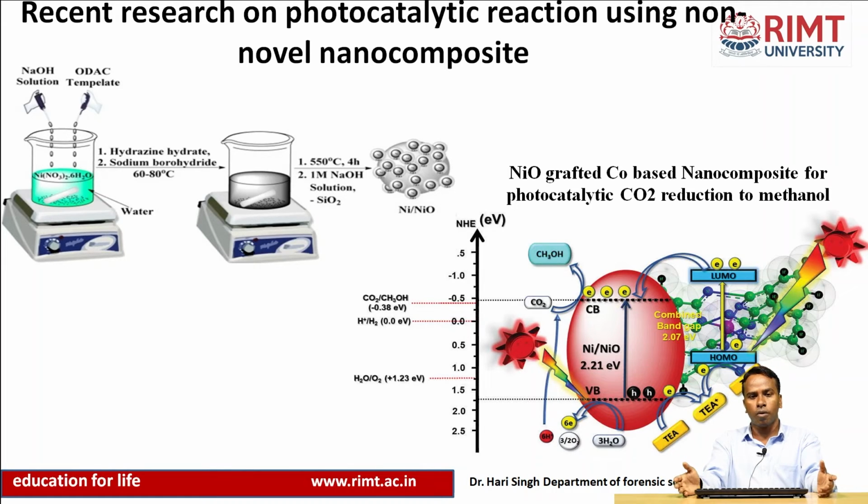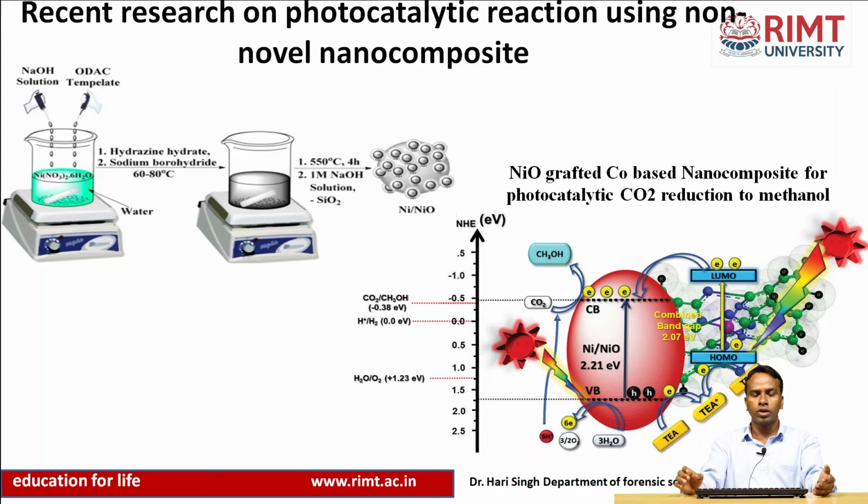Basically, when nickel oxide is used for the photocatalytic reaction, the band gap is 2.2 electron volts. Once we dope a low cost material like cobalt phthalocyanine into the nickel oxide, the band gap is reduced to 2.07, which means it can effectively reduce carbon dioxide into methanol in the reduction, and in the oxidation the water splits into oxygen.